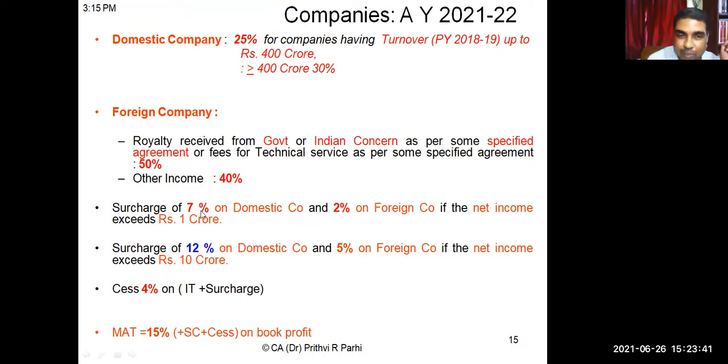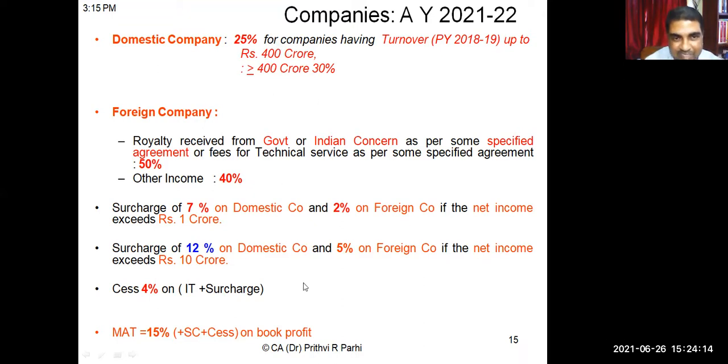This is 1 crore to 10 crore. And if the total income exceeds 10 crore, then the surcharge rate will change: 12% on domestic company, 5% on foreign company. And in addition to surcharge, cess will also be levied. That is 4%. On the income tax plus surcharge, there will be health and education cess of 4%. So this is how tax will be computed.